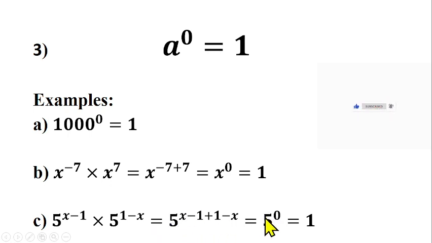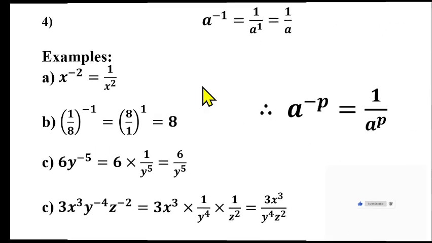So you are left with what? 5 raised to the power 0. And what is 5 raised to the power 0 according to this law? It is 1. I hope you understand this third law we have talked about. Let's go to the next law.